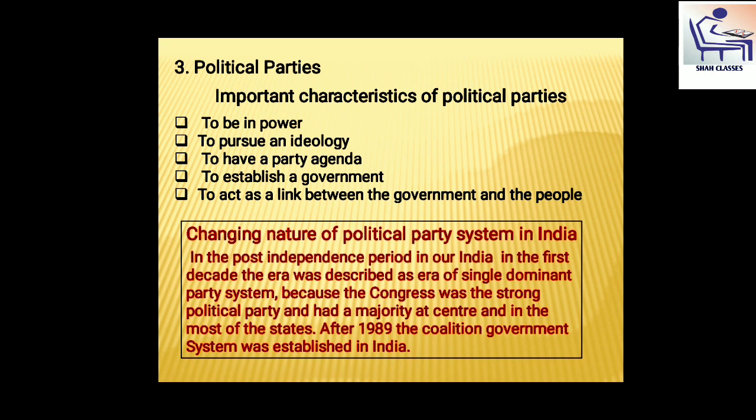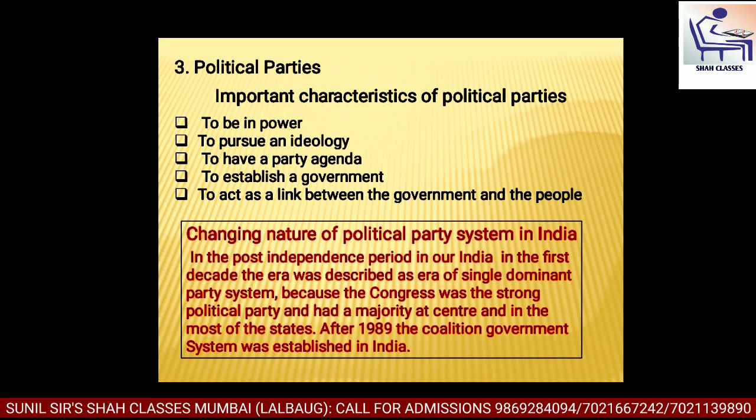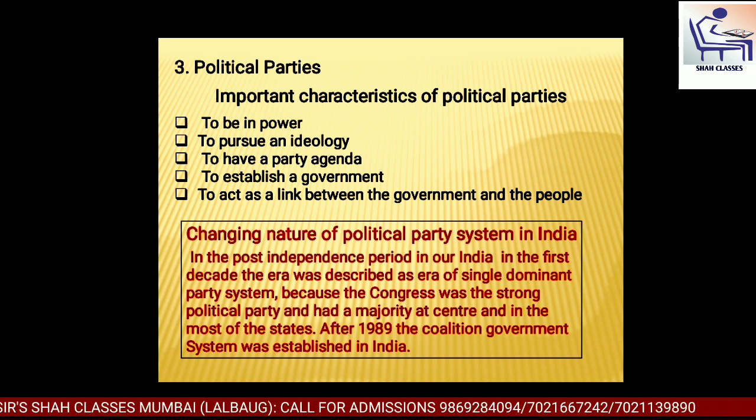When people form an organization with the objective of achieving political power and participate in the electoral process, such organizations are called political parties.